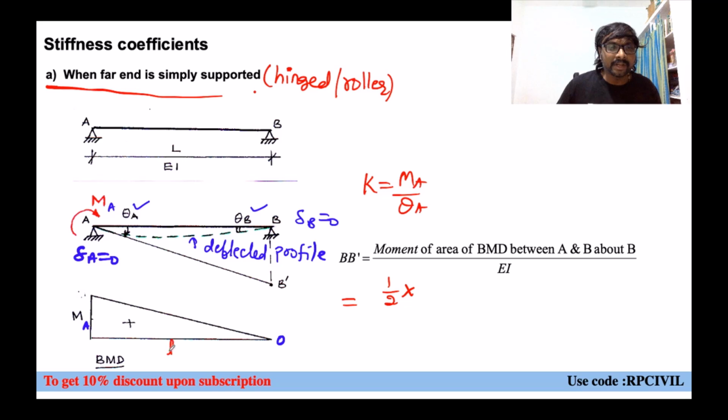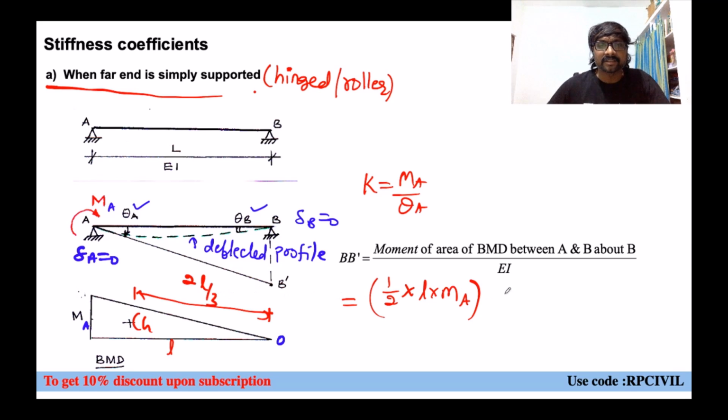Half into L into MA. This is the area. And moment of this area about B means from here to the CG, how much is the distance you are having? It will be 2L by 3 distance we are having generally or not? Yes. Into 2L by 3, divided by EI value.